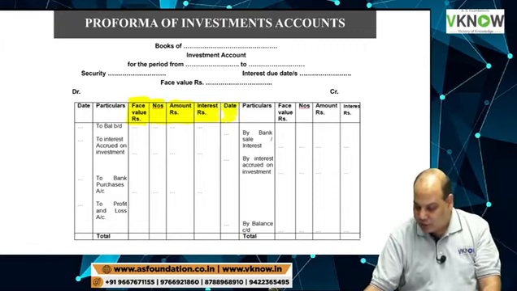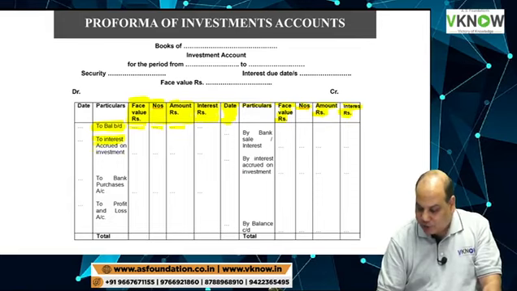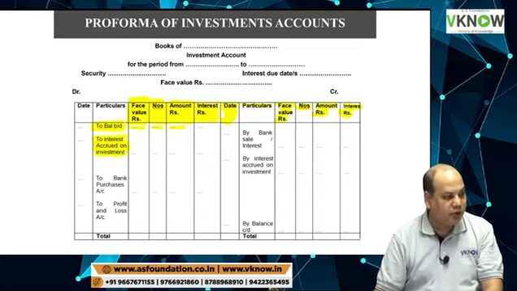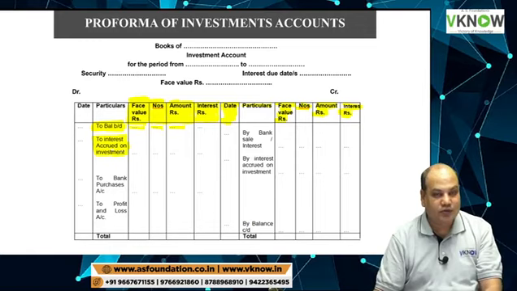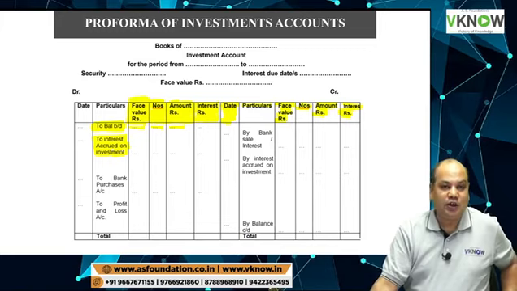Then on the credit side, we have date, particular, face value, number, amount, interest. If there is an opening balance, you will write balance brought down, and whatever details are given, you will write. If there is a difference between interest due dates and year ending date, then there will be interest accrued.